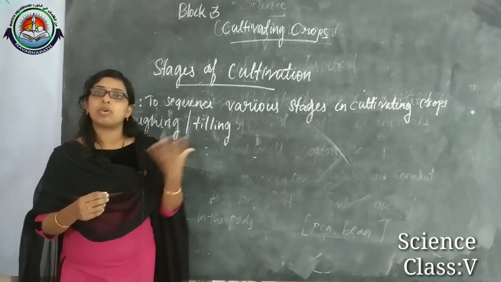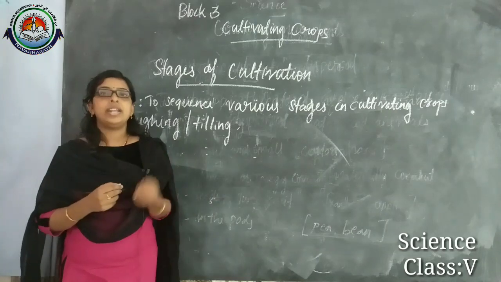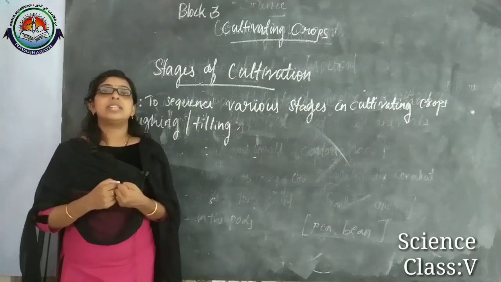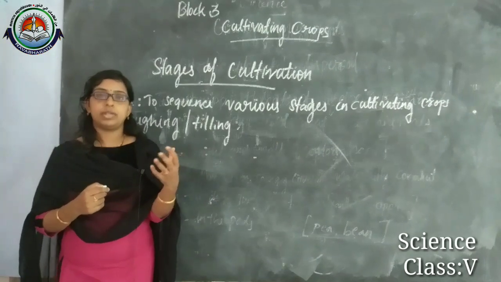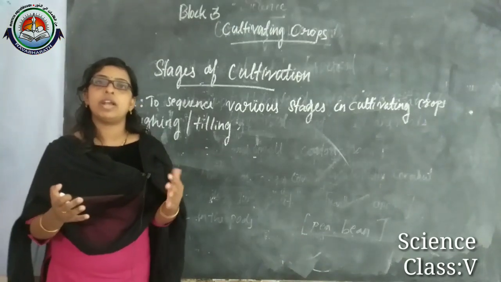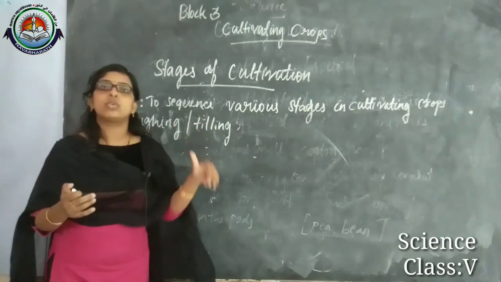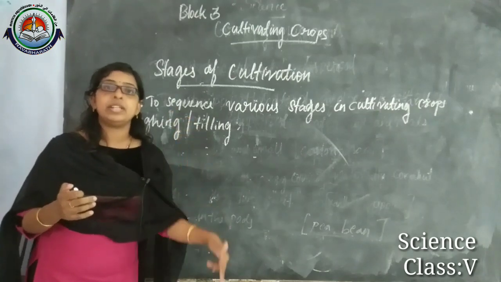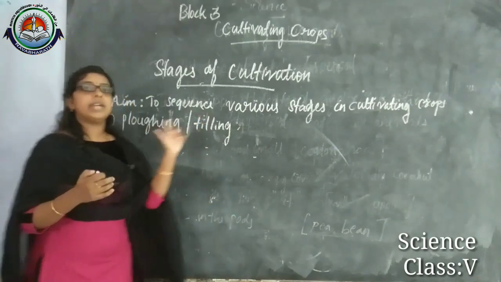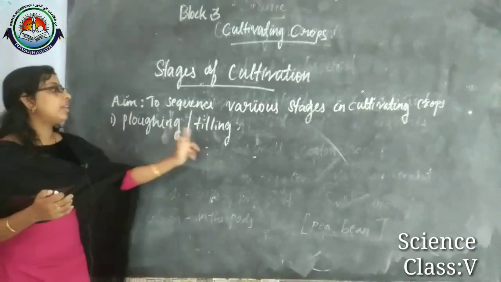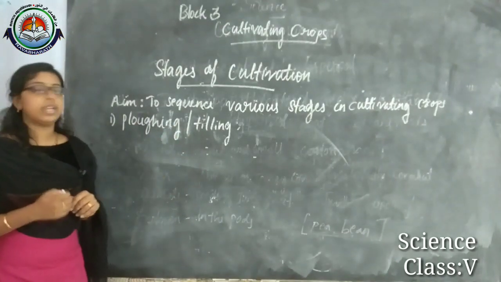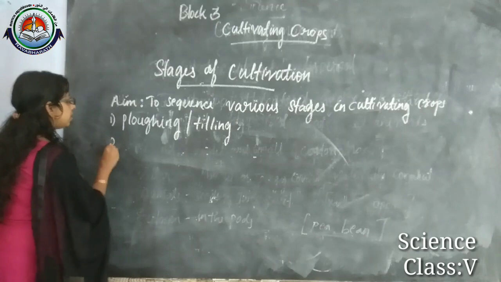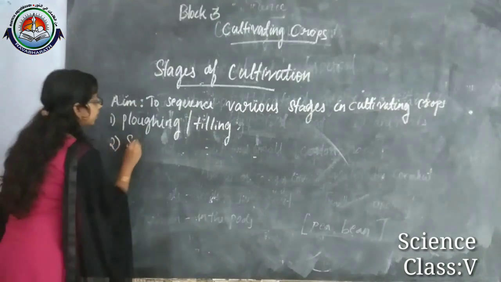It speeds up germination, and it also helps the roots. After germination, the radicle comes out, then the roots can go deep and penetrate into the soil because of ploughing or tilling.